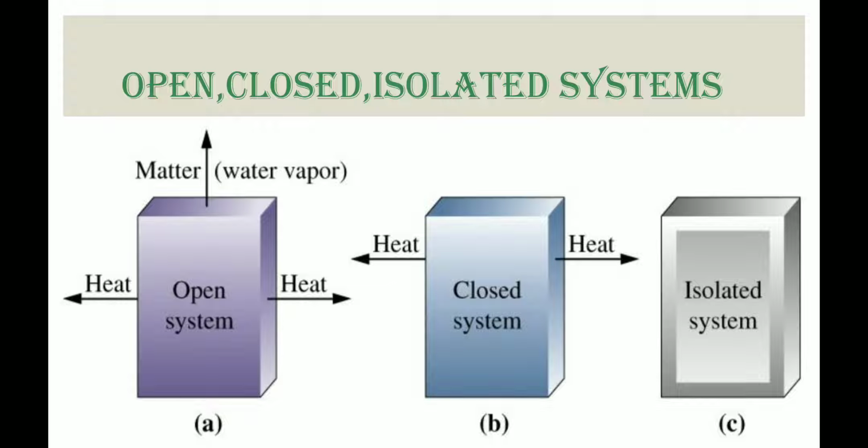Understand it by an example. In a closed system, water is being heated in a closed vessel, where the water will get heated but the mass will remain the same, because the system is closed, so the vapors of water are not able to come out. That's why the mass is constant. Now let's talk about the isolated system. In an isolated system, neither energy transfer nor mass transfer takes place because the wall is adiabatic, which won't allow the flow of heat to the surroundings.